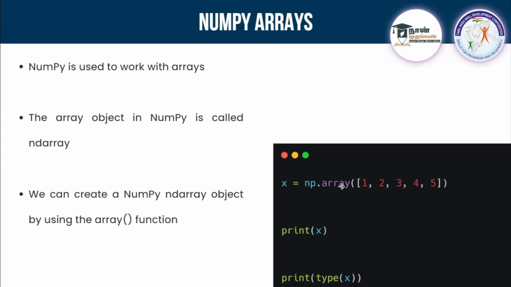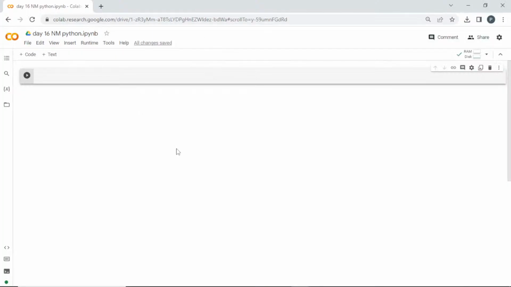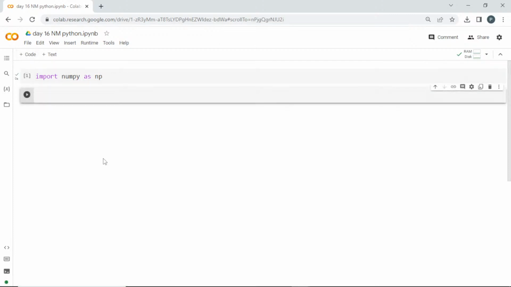So can you try it in Colab? Can we start, guys? So let me start. I'll open my Colab. First, let me import numpy as np. You have to install it first, then only you can use it. Okay, I have imported numpy as np.